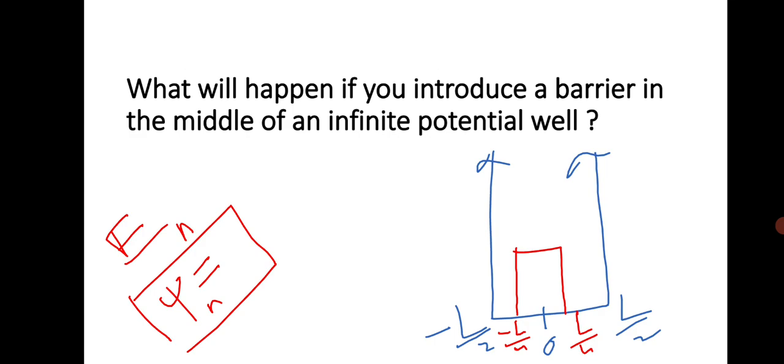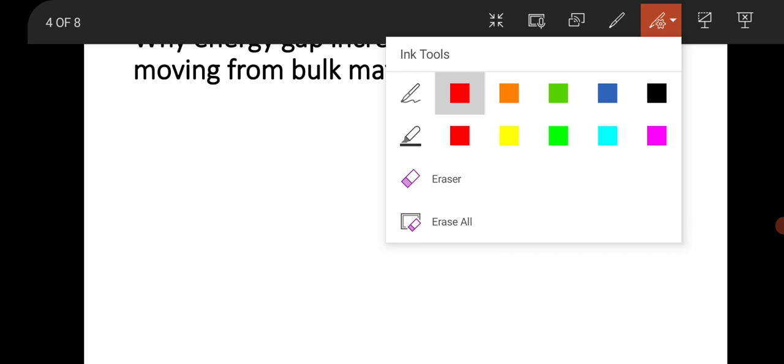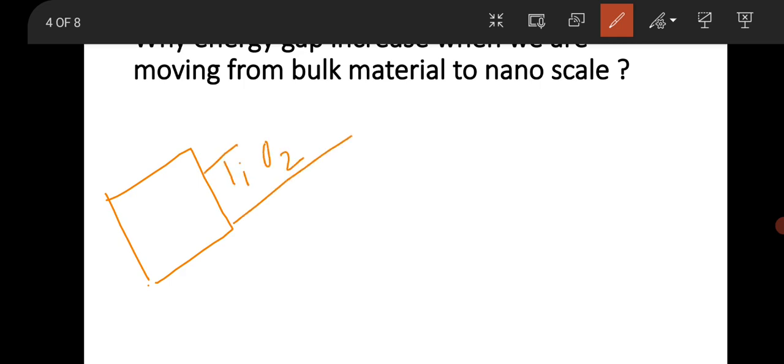Okay. So the next question is, why does the energy gap increase when we are moving from bulk material to the nanoscale? This is a very important question. Suppose you have a bulk material, suppose this is bulk TiO2. Okay, so its general anatase phase band gap is nothing but 3.2 electron volt, because TiO2 is available in three forms: anatase, rutile and brookite, and the three forms are three different phases with different energy band gaps.